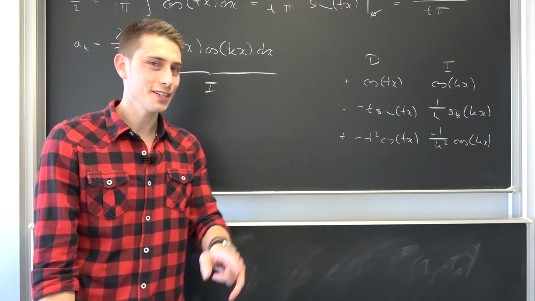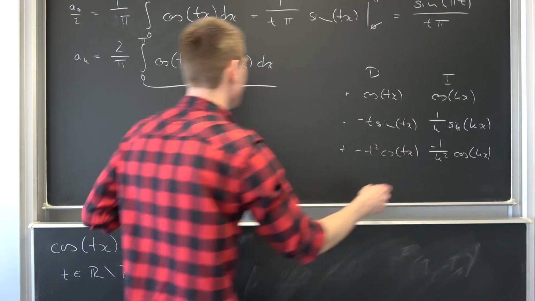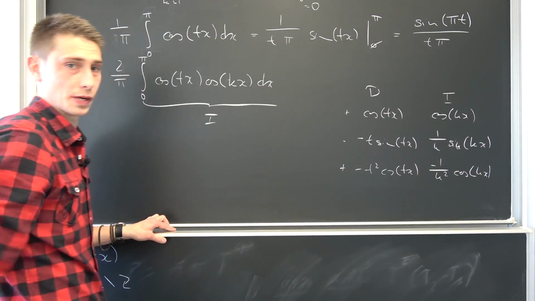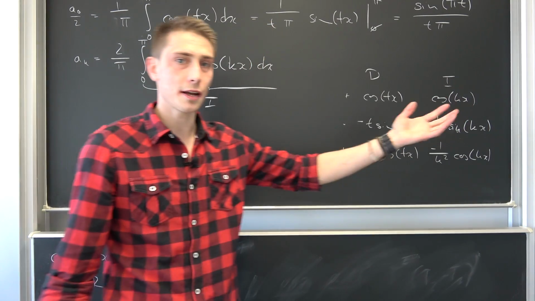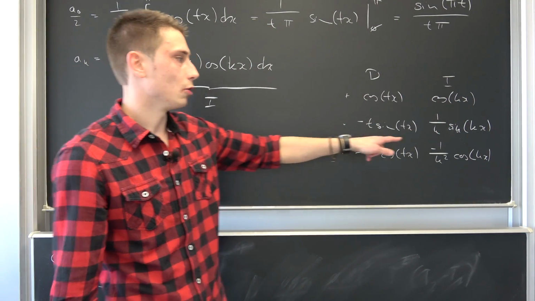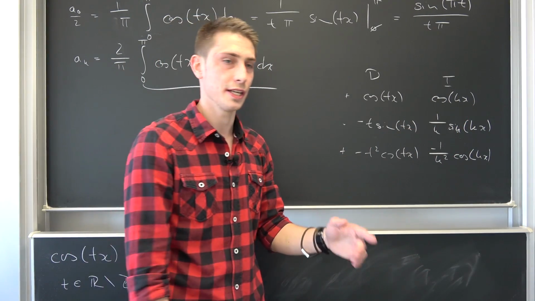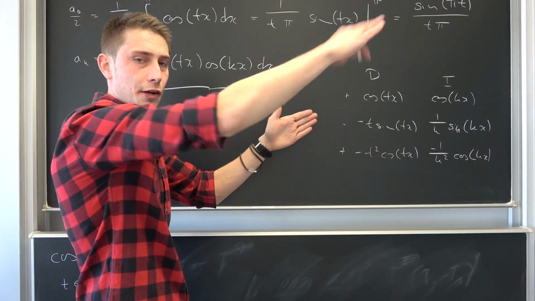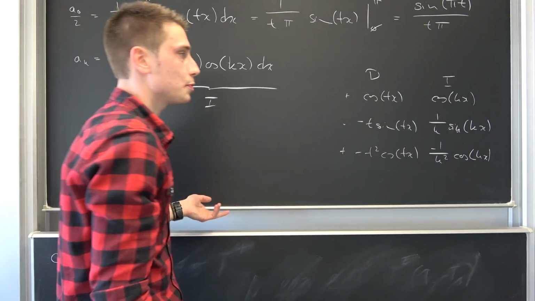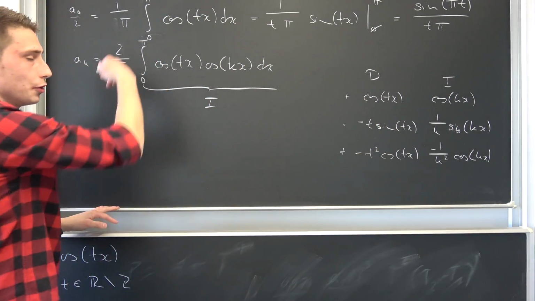But before we actually do that, I want you guys to consider this multiplication right here evaluated at the upper and lower bounds, 0 and pi. If we plug 0 into our sine, it's going to be the sine of 0. This part is going to vanish. Also, if we plug pi into here, k is an element of the integers, meaning every time we have 0, pi, 2 pi, 3 pi, negative pi, it's going to be 0. So overall, this diagonal multiplication is going to vanish on the upper and lower bounds.